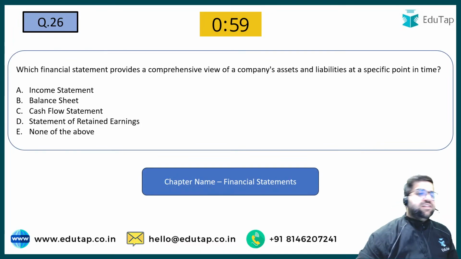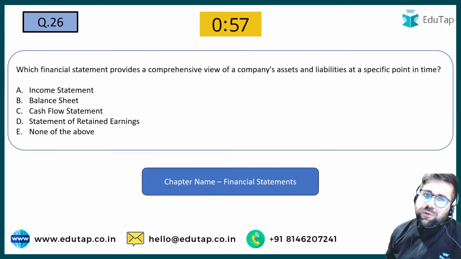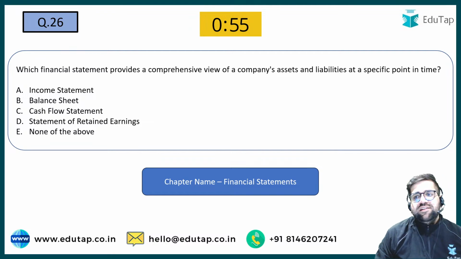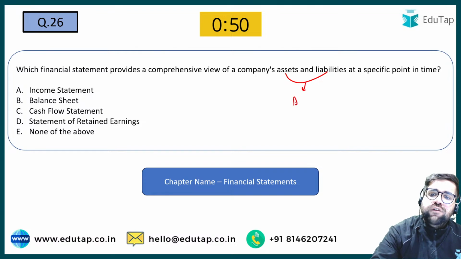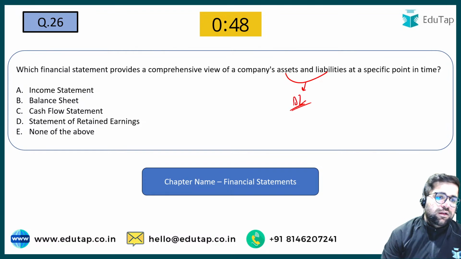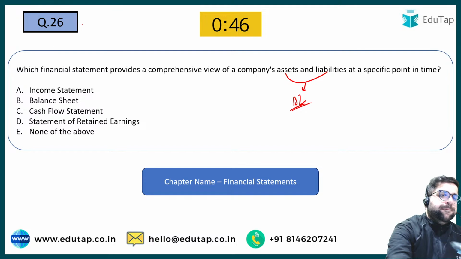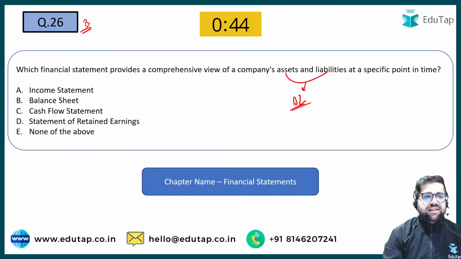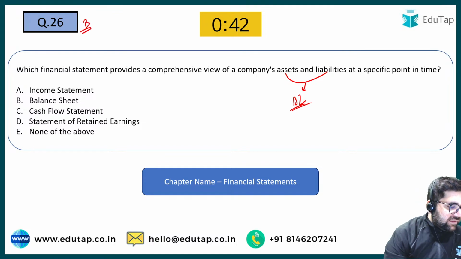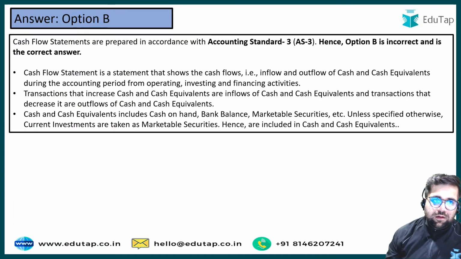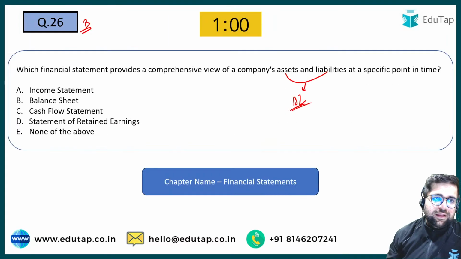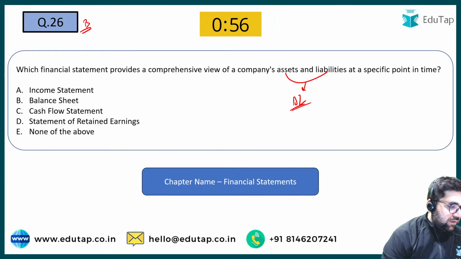Let's move to 26 now. Which financial statement provides a comprehensive view of company assets and liabilities at a specific point of time? Assets and liabilities are always represented in your balance sheet. So the answer will be option number B of question 26. Question 26. Yes, AS3. Have we skipped any? Okay, so I think there is some order. The answer will be 26 ka B.